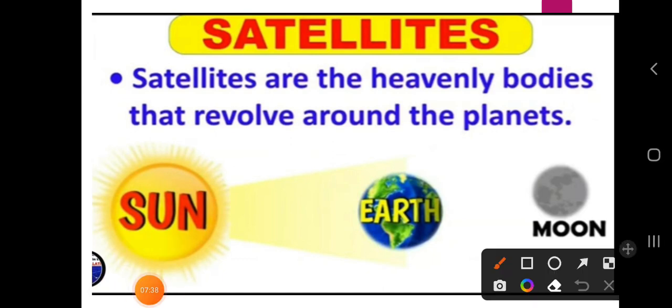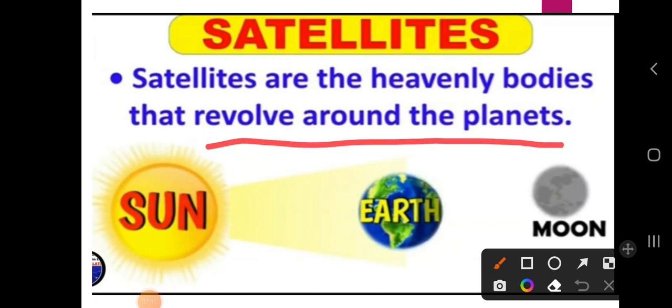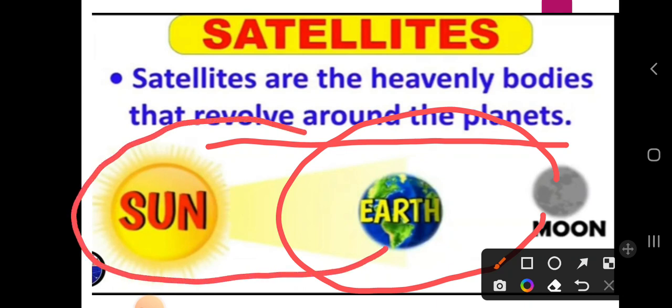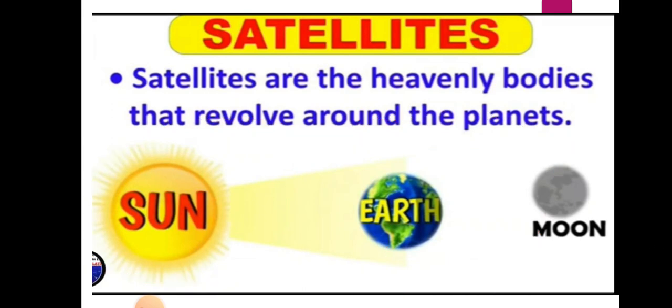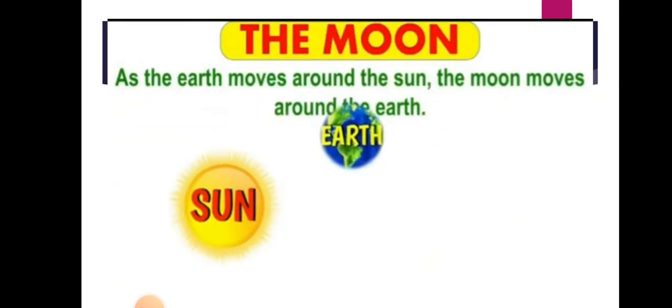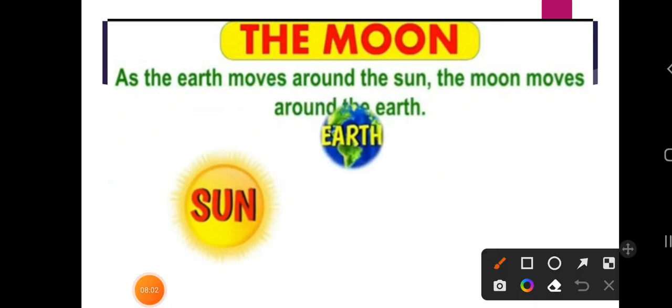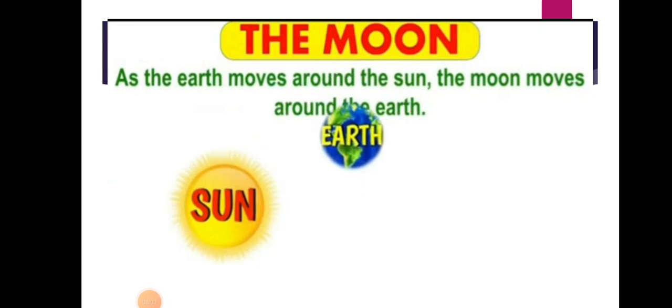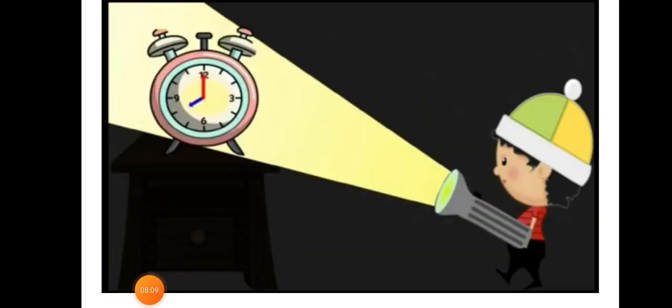After that we learned about the satellites. Satellites are heavenly bodies that revolve around the planet. So the moon is revolving around the earth. Similarly, the earth is always revolving around the sun. So these are all facts about the satellites. This is the moon, where the moon is revolving around the earth.